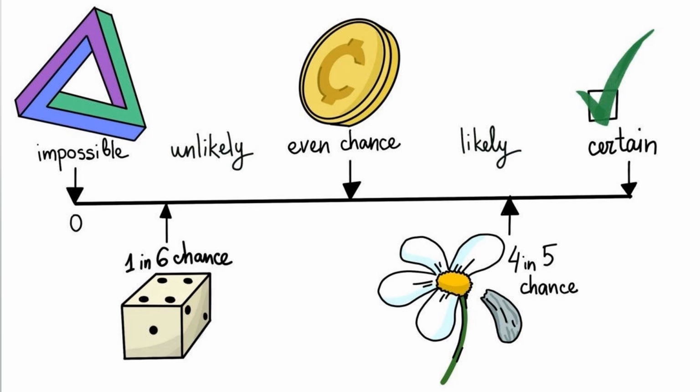And in the last column, it is written certain. So obviously, certain means if it is certain, that means it is going to happen. So obviously the probability will be 1. And if you say a dice is thrown, 1 in 6. So if you ask what is the probability of getting a 4 on a dice, the probability will be 1 out of 6 chance, right? So 1 by 6, right?